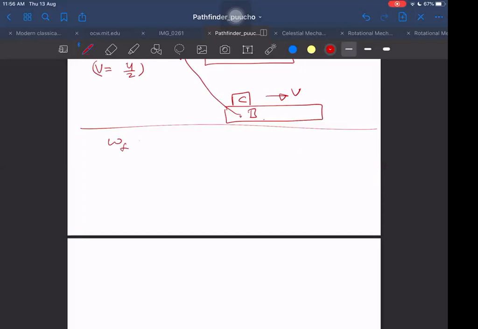Work done by friction will always be equal to the change in mechanical energy. What was the initial energy? Initial energy was half m u square. Final energy is half of m plus m, moving with the same velocity V, into V square, where V is U by 2, so the whole square. Work done by friction, so I think it is minus of something. We get mu square by 4.